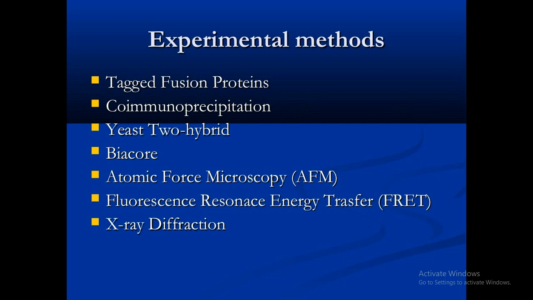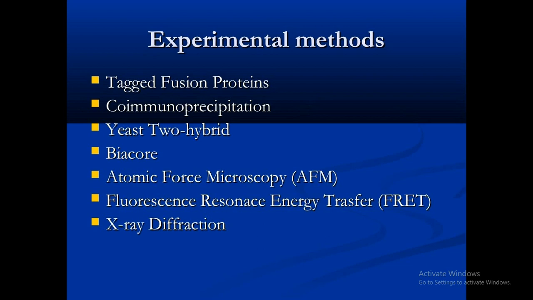The distance between the ligand and the receptor should be 8 to 10 nanometers. So one of them we can consider as the donor and the other as the acceptor. Between these two, the distance-dependent transfer of energy is calculated, that is fluorescence. Then the next is X-ray diffraction.